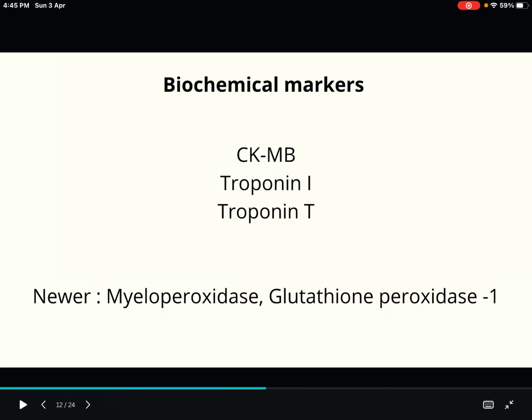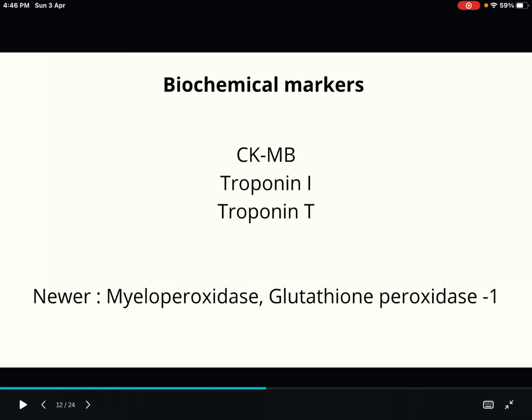Coming to the next investigation, that is biochemical markers. The three important biochemical markers that will be elevated in myocardial infarction are CKMB, creatine kinase MB, troponin I and troponin T. Troponin I and troponin T are very important as compared to CKMB, because CKMB can be raised in other conditions like skeletal muscle injury. In those conditions also CKMB can be elevated. So three biochemical markers: CKMB, troponin I and troponin T.